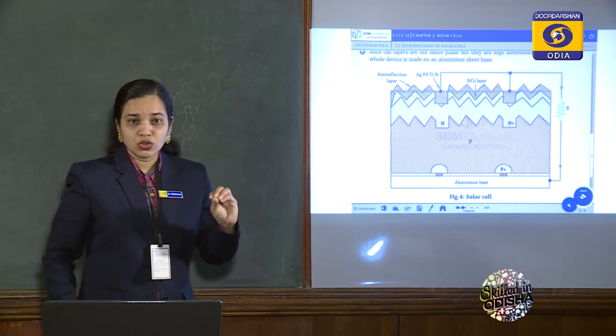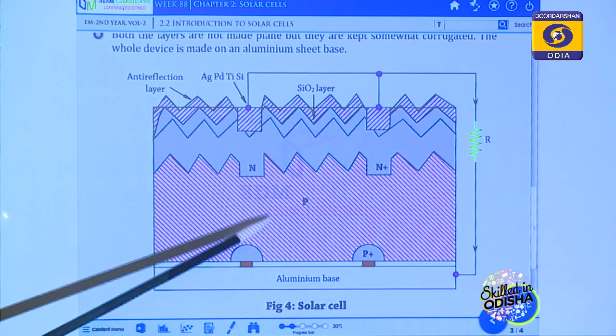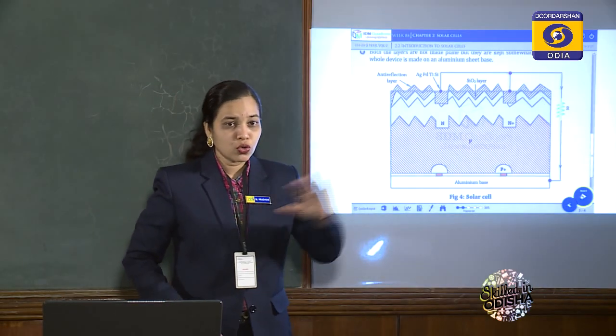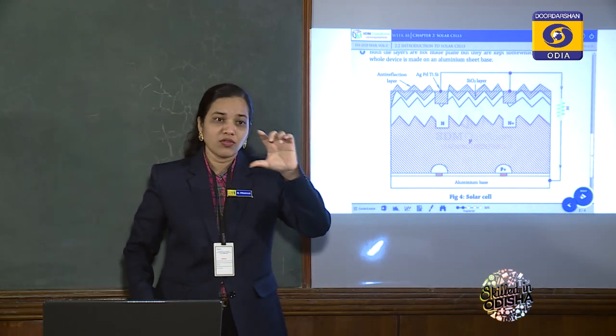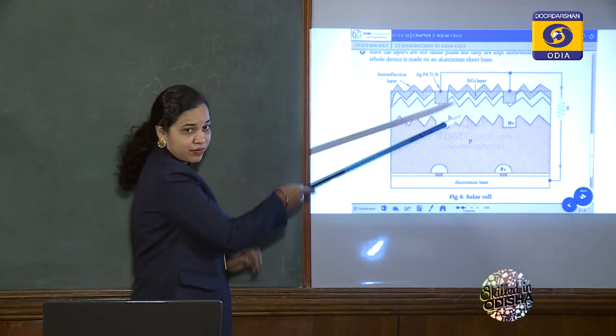These free electron and hole pairs move towards the n region and p region. Due to this movement, more potential difference is created in the depletion layer.